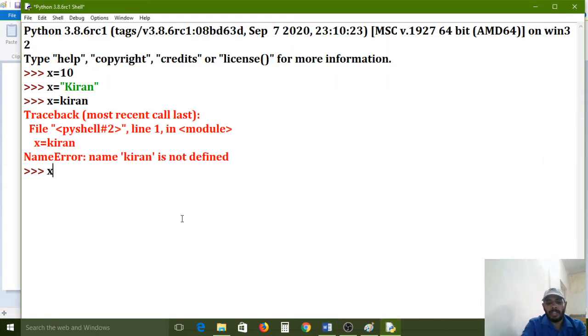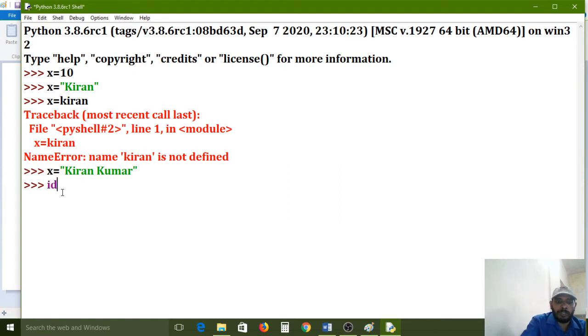All of you carefully observe. X equal to, in between double quotes, Kiran Kumar. This is the correct way. In between I used a space. Sometimes I don't want this space, so I want to remove it. But it has already been fixed, so I can't change this line. If you want to change, one more object needs to be created.